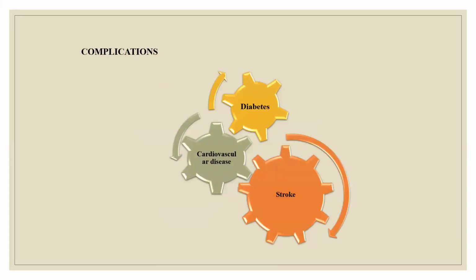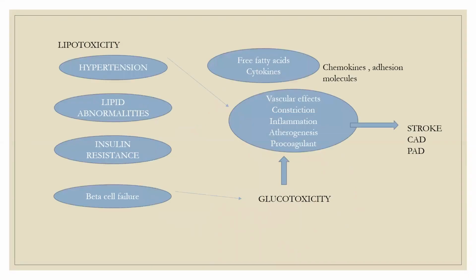So based on that, the complications of metabolic syndrome can end up in cardiovascular disease, a stroke, maybe a cerebrovascular disease, or a very high diabetes. This figure shows you that when there is lipotoxicity, that means increased lipids, hypertension, lipid abnormalities, insulin resistance, all that will lead to beta cell failure. When I talk about beta cells, I'm talking about pancreatic cells. When the beta cell fails, there will be glucotoxicity, high glucose.